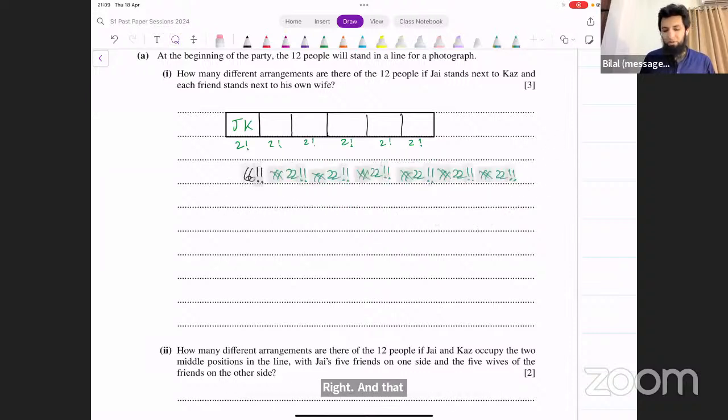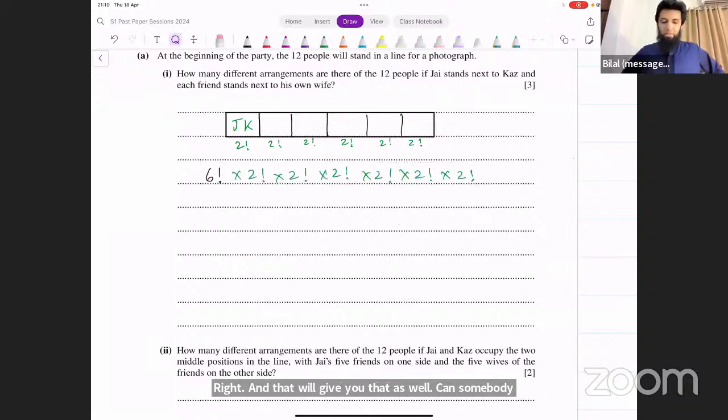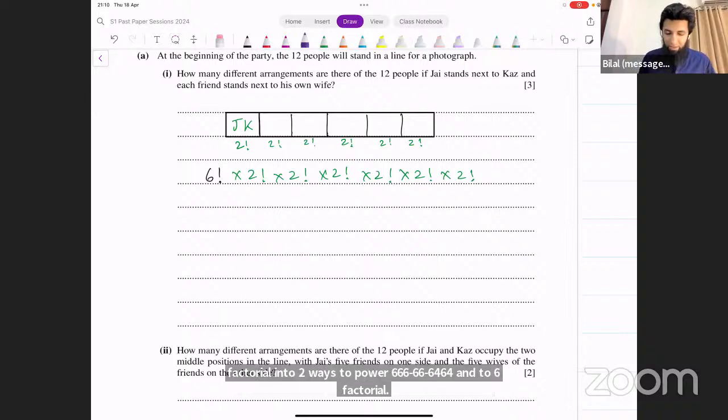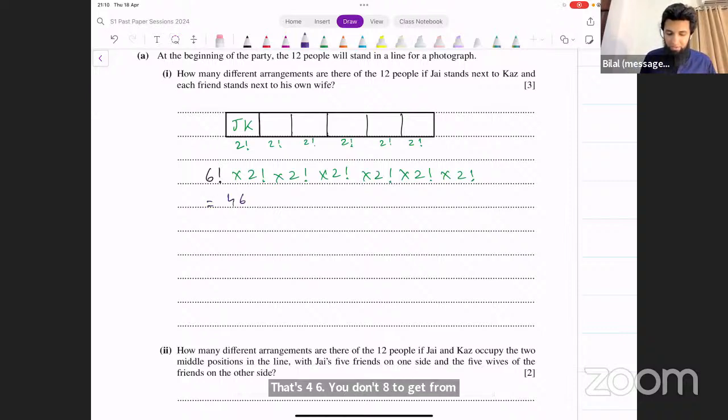And that will give you the result. Can somebody tell me what this number is? 6 factorial into 2 raised to power 6. 2 raised to power 6 is 64. 64 into 6 factorial, that's 46080. That's the result that we get from this. 46080, that's the final answer.